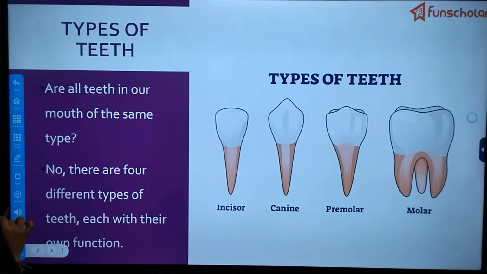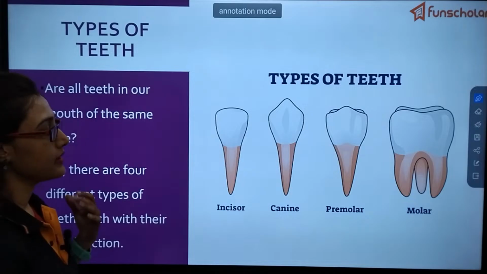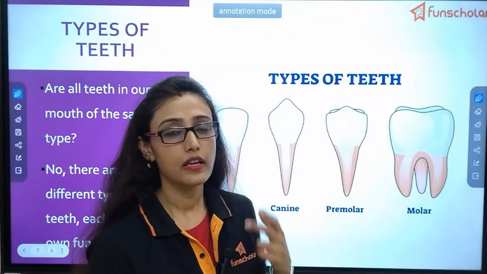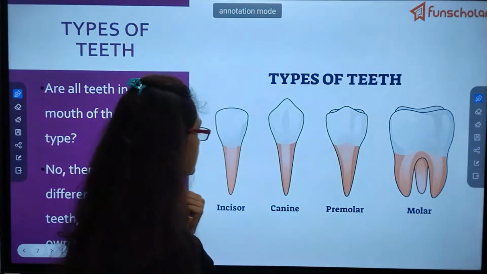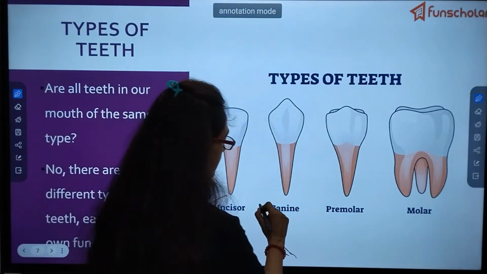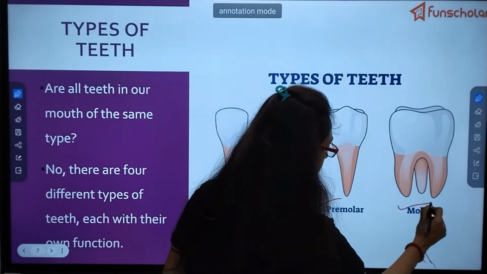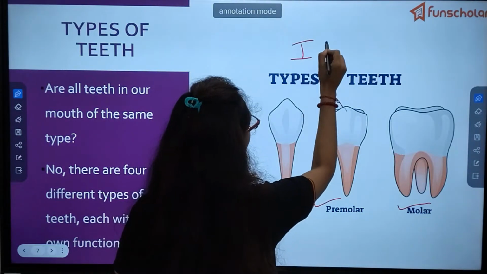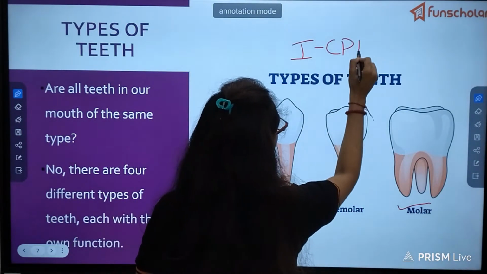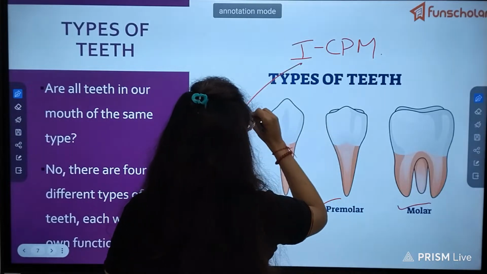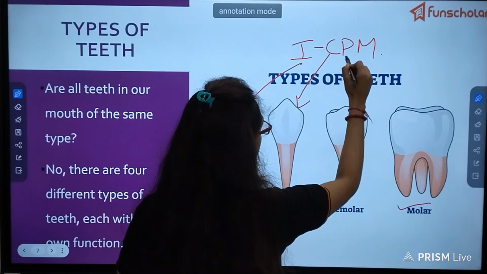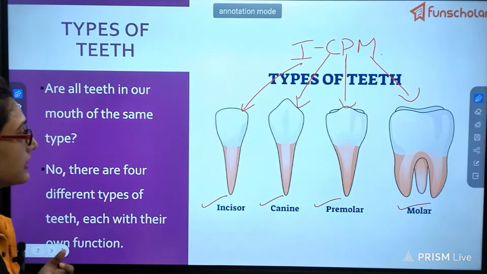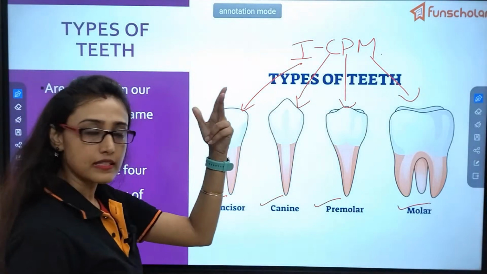So what did I just say? I said that there are four different types of teeth in our human mouth. What are they? They are incisor, canine, premolar and molar. So how will you remember this? You just remember ICPM. I for incisor, C for canine, P for premolar and M for molar. Okay, clear?